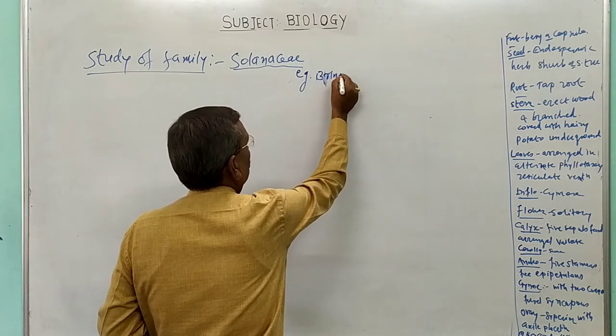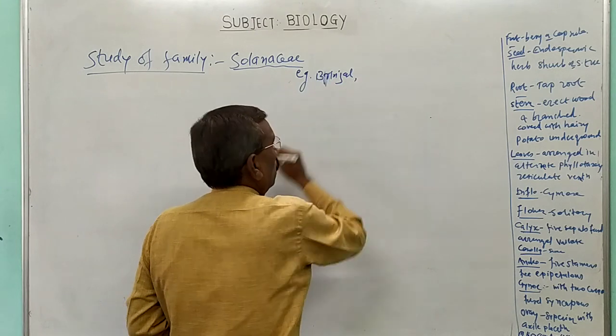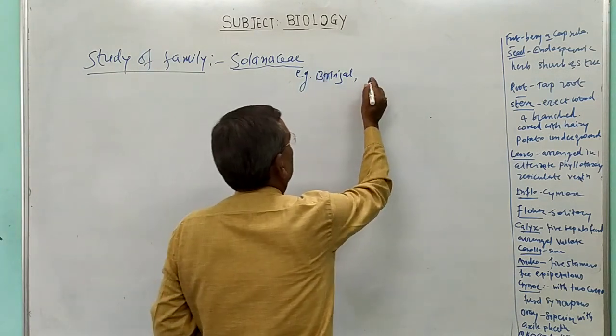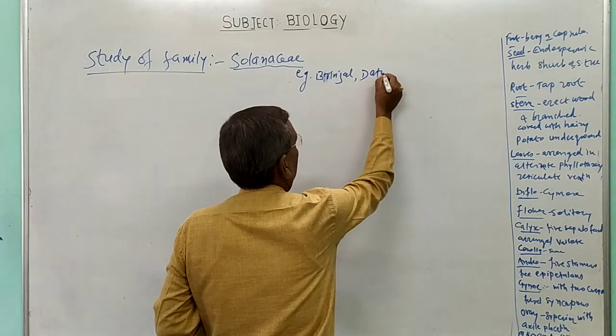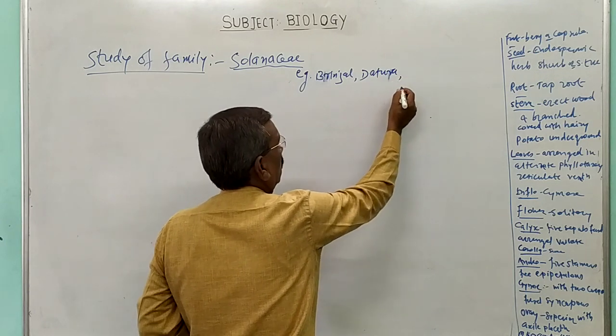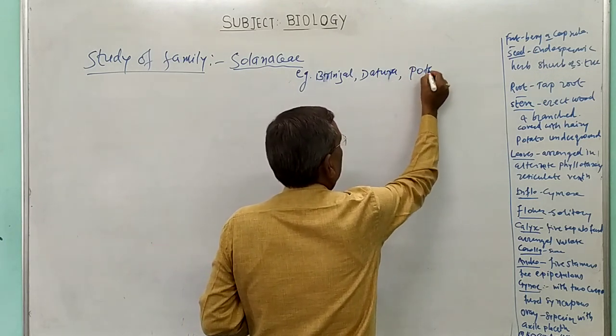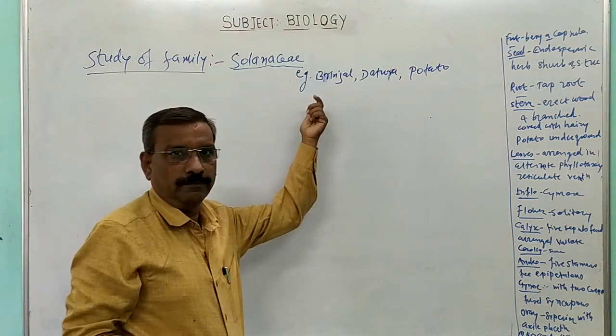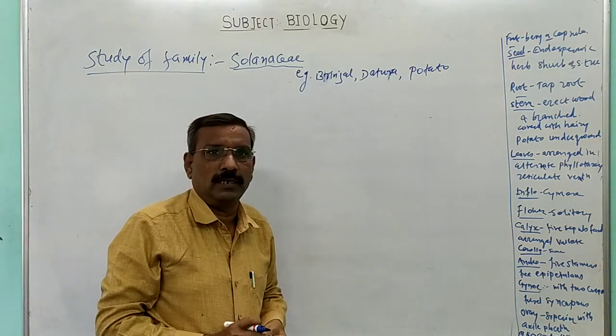Brinjal, मराठीमध्ये आपण त्याला वांग म्हणतो. All of you are well acquainted with this plant. The next one is dhatura, dhotra ह्या वनस्पतीचे. The next one is potato, etc. These are the examples of family Solanaceae.